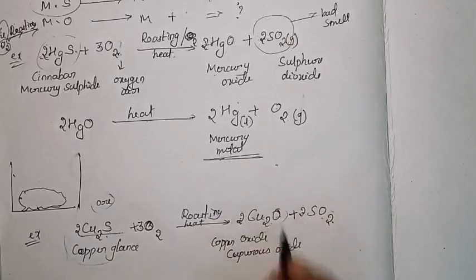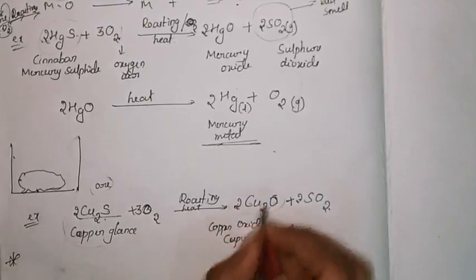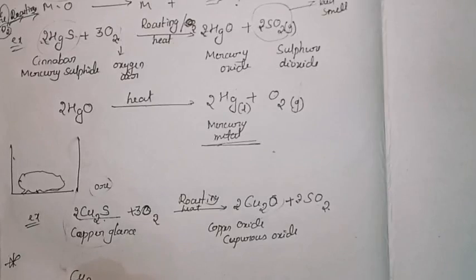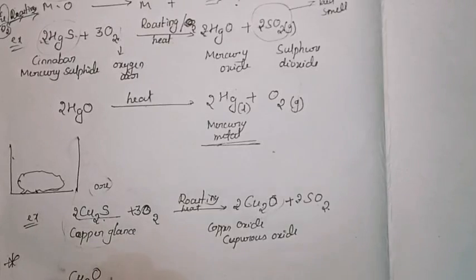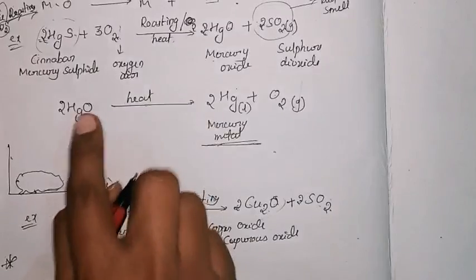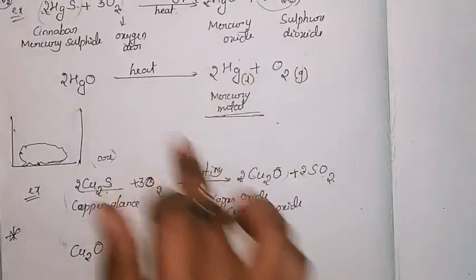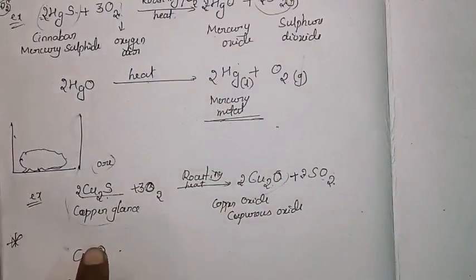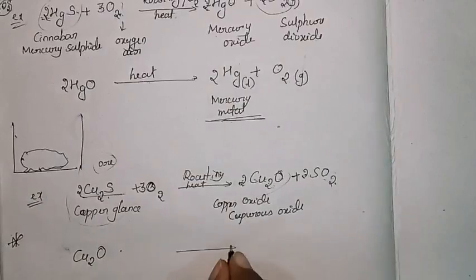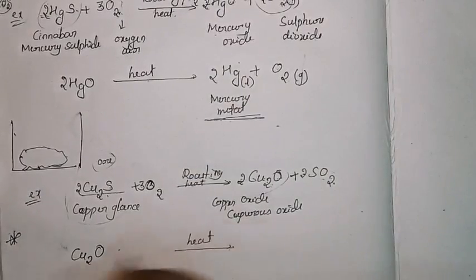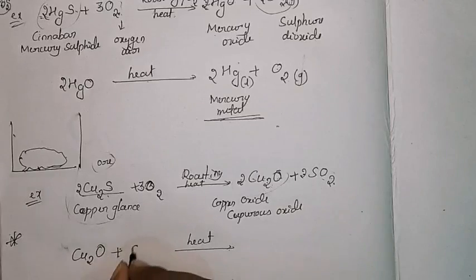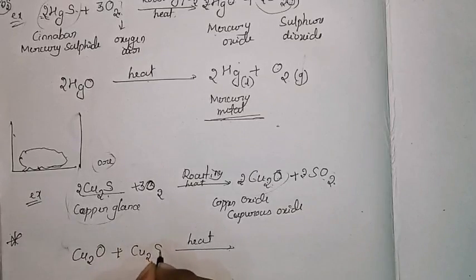To convert this copper oxide, remember, as you observed in mercury, if you heat it directly, it will get converted to the mercury metal. But in case of copper, even though we are heating it, it needs the presence of copper sulfide.